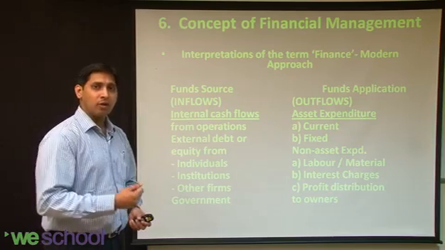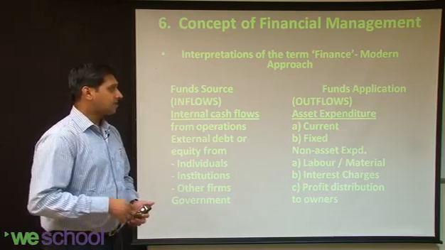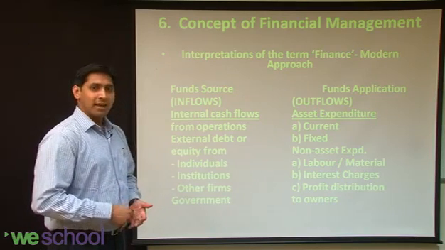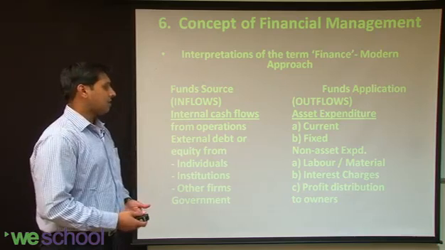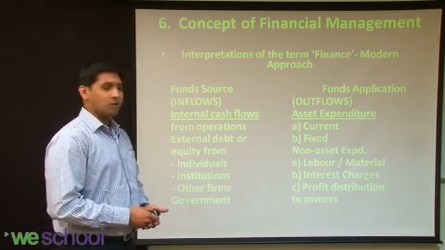Whereas the areas where outflows can happen, that is asset expenditure in the form of current assets and fixed assets, and money can also go out towards non-asset expenditures like labor, material, interest charges, profit distribution to owners and other things.